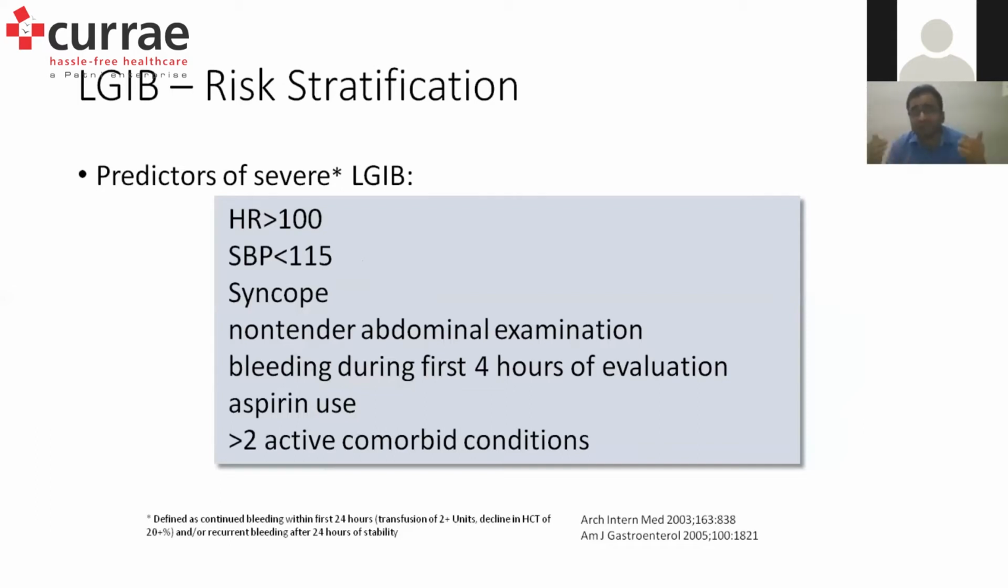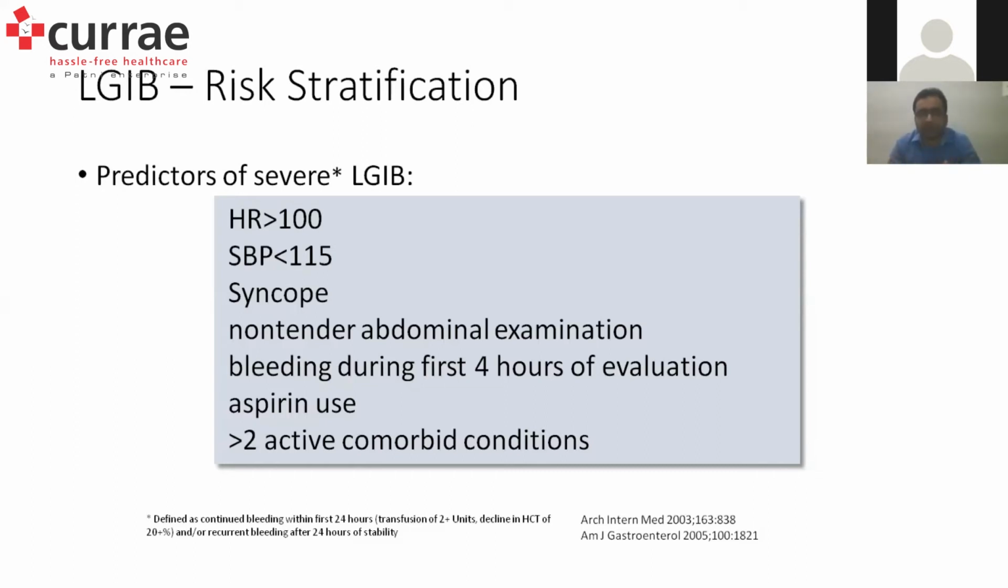Now, how do I decide what the patient needs? That depends upon the predictors of severity of a lower GI bleeding, which is by risk stratification. If you have a heart rate of greater than 100, obviously the volume loss is very high. If you have a systolic blood pressure of less than 115, the patient is having giddiness, syncope. Non-tender abdomen examination, abdomen is absolutely clear. Bleeding during the first 4 hours of evaluation, and significant use of antiplatelets, being aspirin or clopidogrel these days,